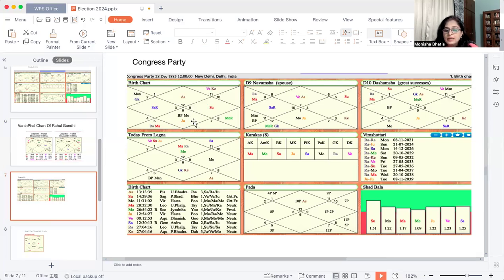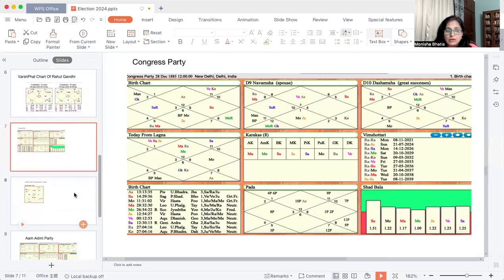So it means that half of the period of Rahu-Jupiter will be good, but later on, they will have some difficulties that they may have to go through. So basically, I want to say is that Jupiter being their 10th lord sitting in the 7th house is a very beneficial position for this party. So I feel that this party is in a good shape in the current elections.